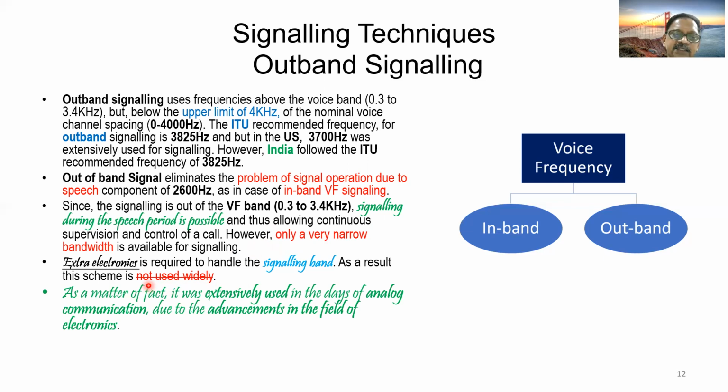As a matter of fact, in industry, it was extensively used in the days of analog communication due to the advancements in the field of electronics. Because of the advancement in electronics, it is possible to generate a signal frequency of exactly 3.825 kilohertz, or 3.7 kilohertz in the case of the US.